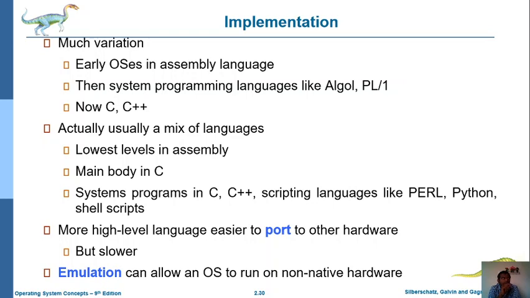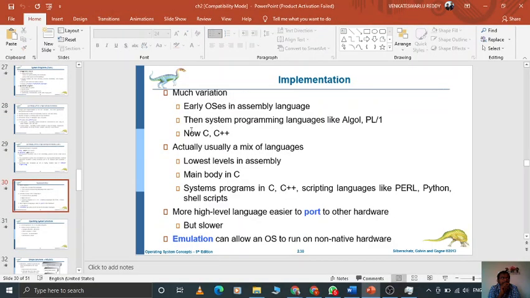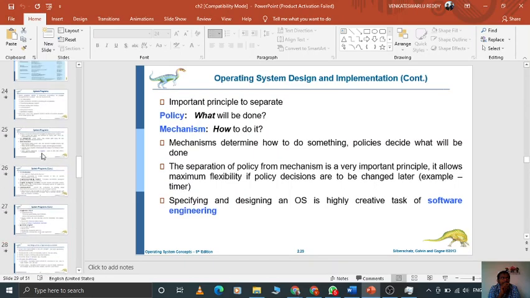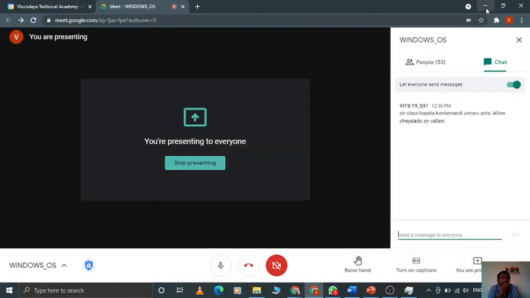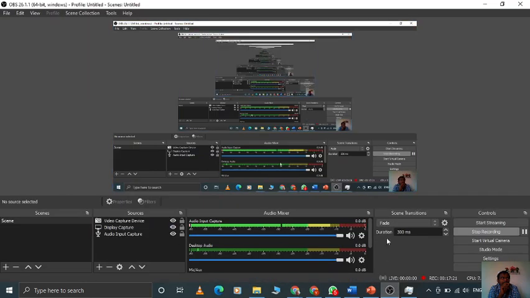And whenever we are implementing networking, like some ports, for that purpose we use some high level languages. And emulation can also allow some operating systems to run on non-native hardware. So these are the several things that can be considered while we are implementing operating systems. So these are the details about how to implement the operating system, and then system programs. These are the details about system programs and operating system implementation.